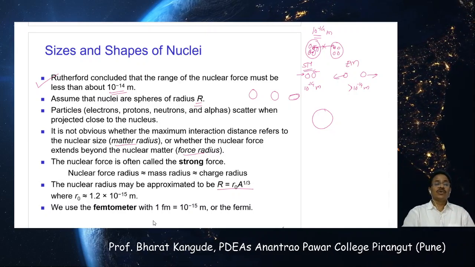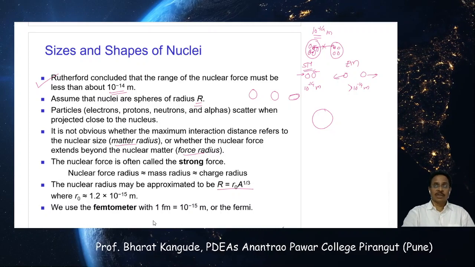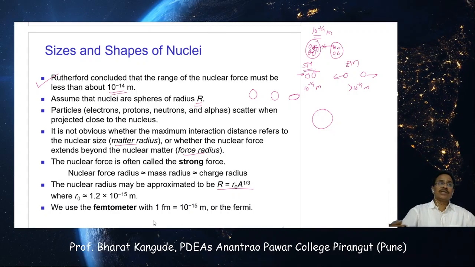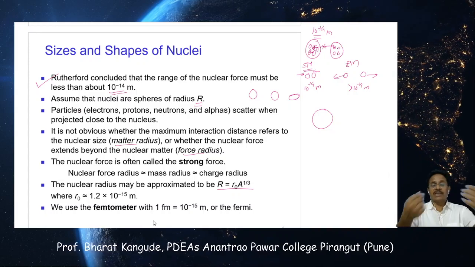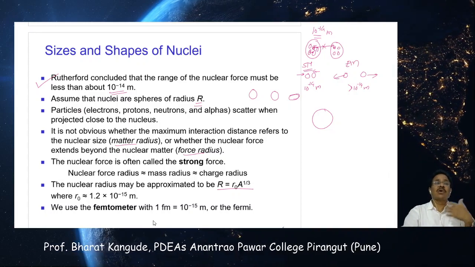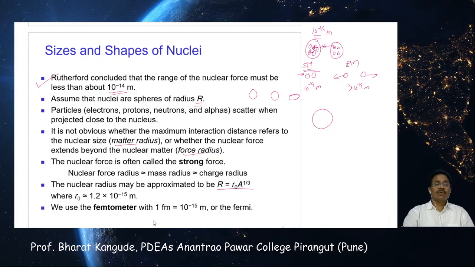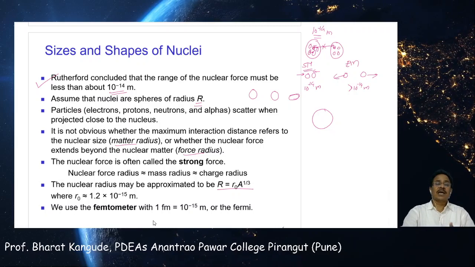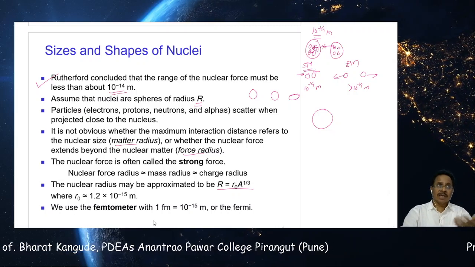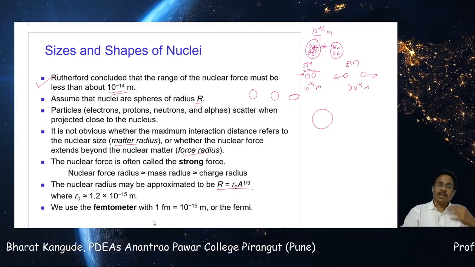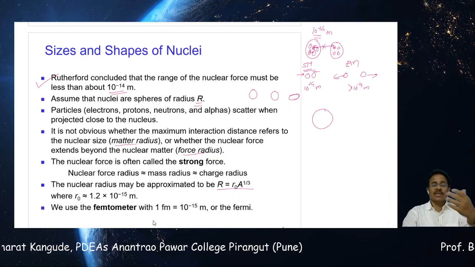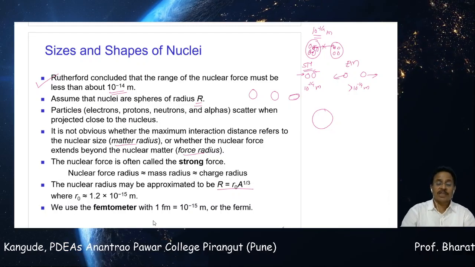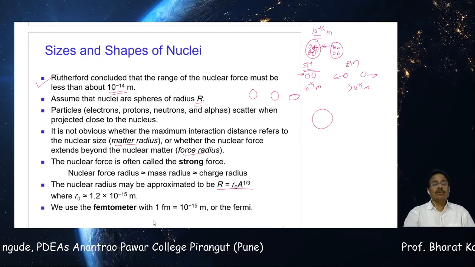Now this nuclear force is often called the strong force, what we have seen, because it is stronger than the electromagnetic force. It has to overcome the repulsion, and that's why it is stronger. Almost it is the strongest of all forces. So nuclear force radius, mass radius and charge radius are all approximately equal, and that's why we are able to conclude that this is the size of the nuclei, this is the range of this particular force, and every nucleus is approximately spherical. So all these conclusions can be drawn from this case.